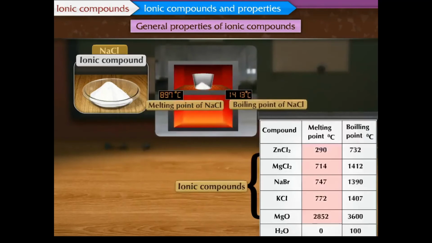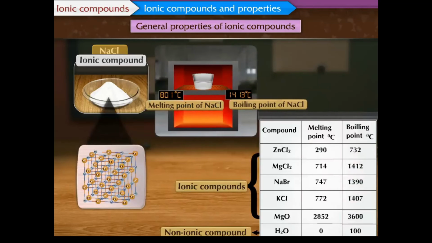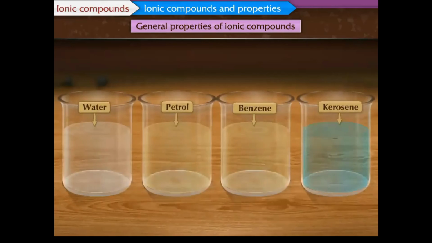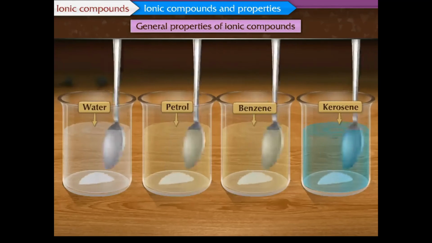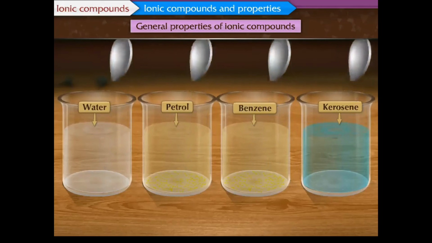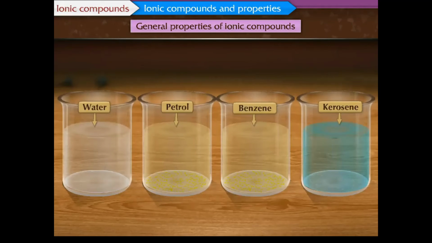Ionic compounds have high melting and boiling points compared to water, which is a non-ionic compound. This is because a considerable amount of energy is required to break the strong forces of attraction between the oppositely charged ions. Ionic compounds are soluble in water and insoluble in organic solvents like petrol, kerosene, and benzene. Let us understand the reason behind this.